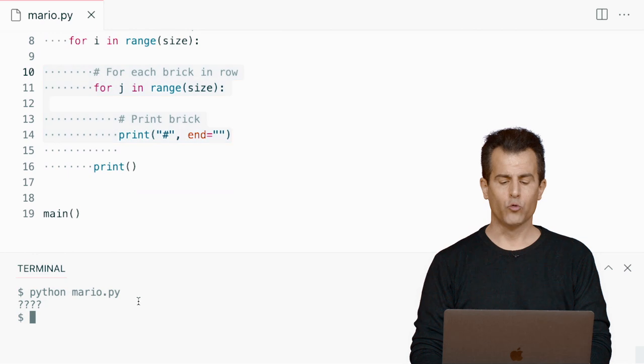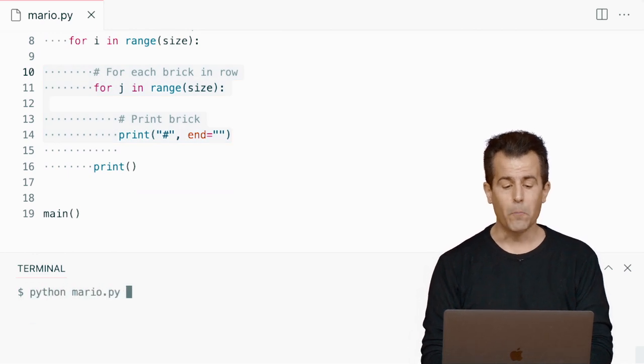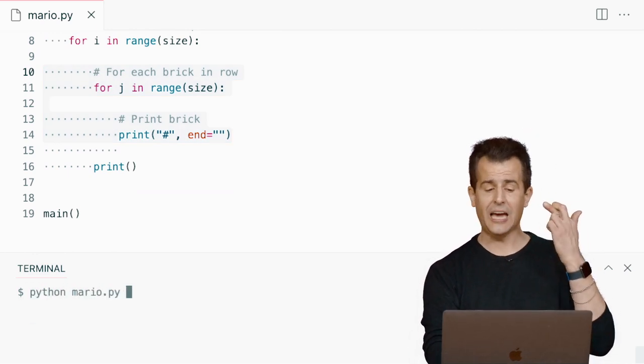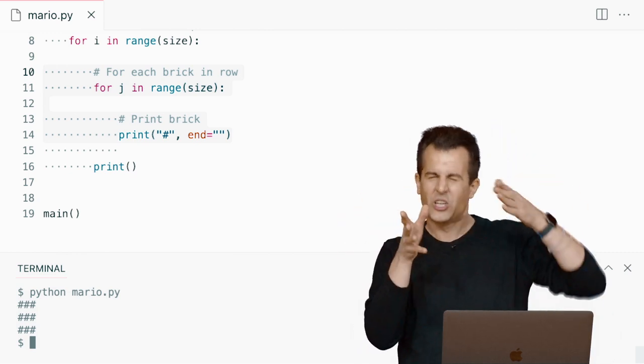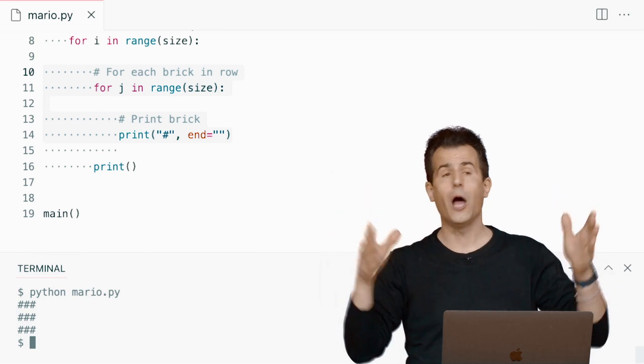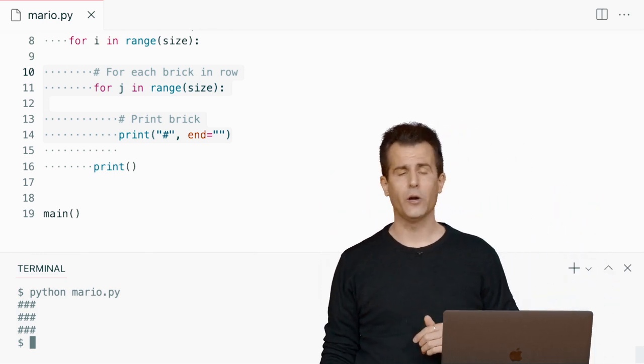So if I now go back to my terminal window and run mario.py, I think I should get a 3 by 3 square. And it doesn't quite look like a square on my screen because these hashes are a little taller than they are wide, but it is in fact 3 by 3.